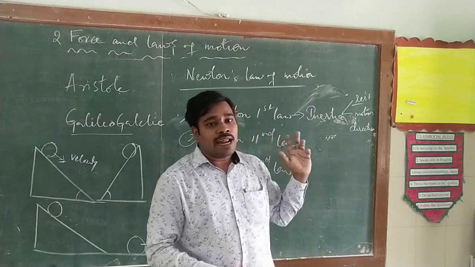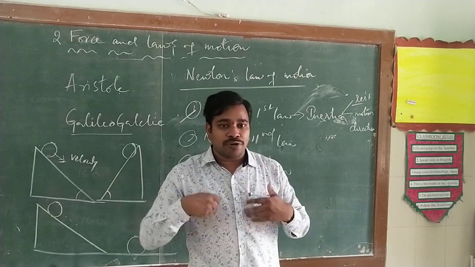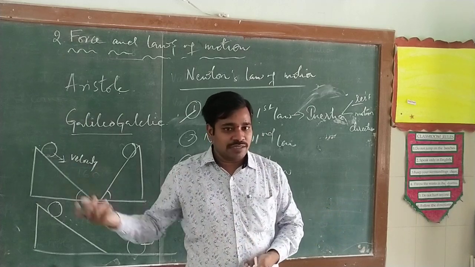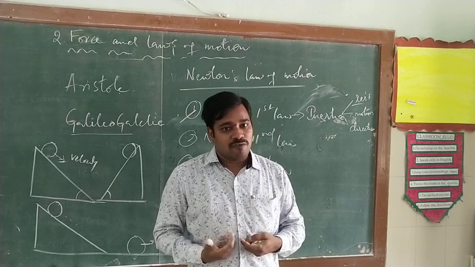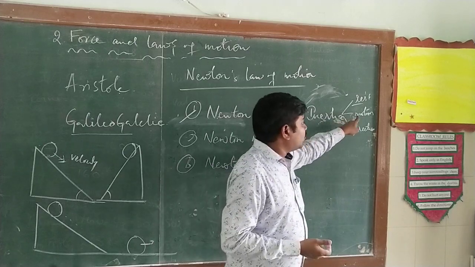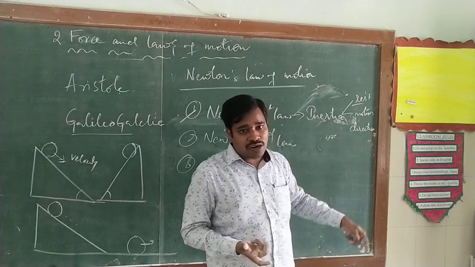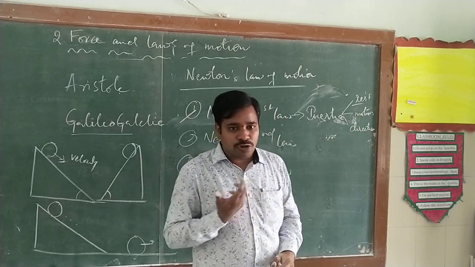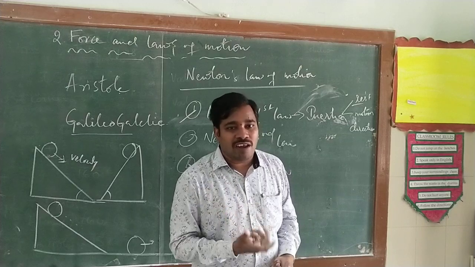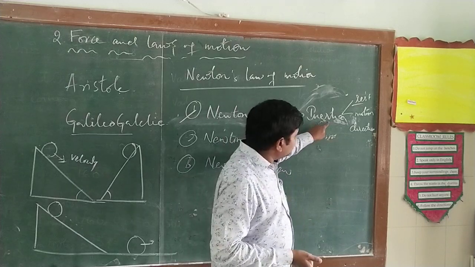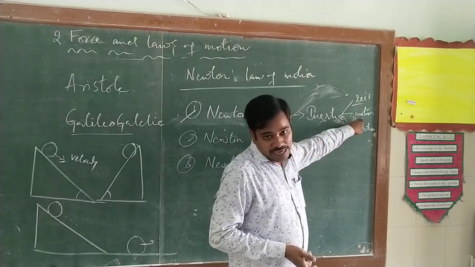Also, an athlete, before he does a long jump, runs some distance. Why does he take some distance? Because of inertia of motion, he is going to jump a long distance. Even a fast bowler, before he bowls a bouncer, takes a run-up. Why? To get velocity. And this inertia of motion is also helpful in our daily life.